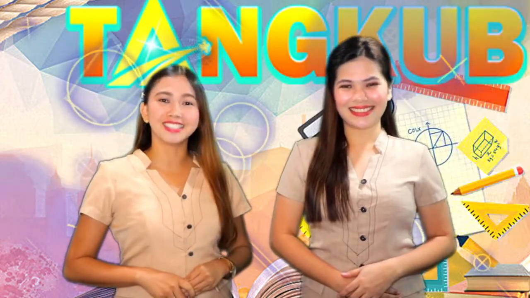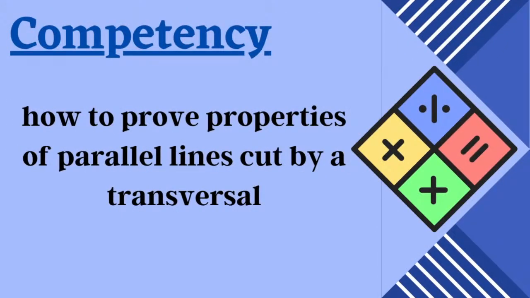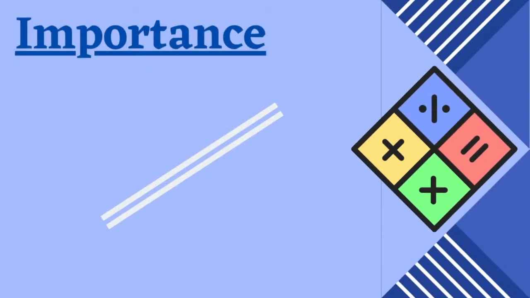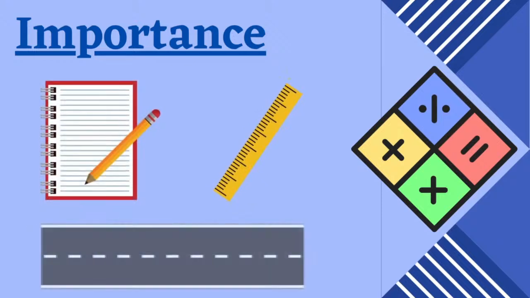Now, let us begin! Today, we will learn how to prove properties of parallel lines cut by a transversal. Importance of the lesson: parallel lines exist everywhere. In every object or thing, lines are visible, including lines on a writing pad, markings on the streets, and edges of a ruler.